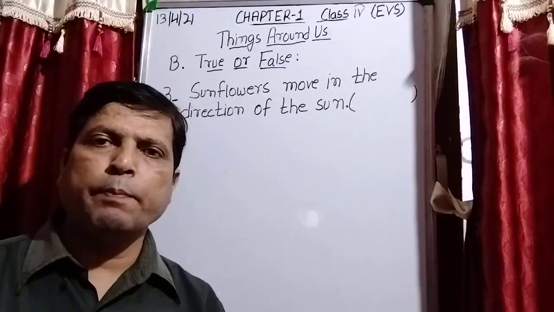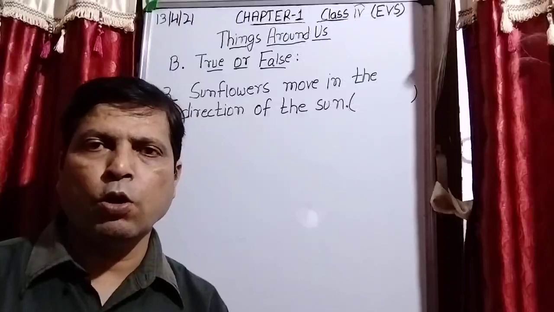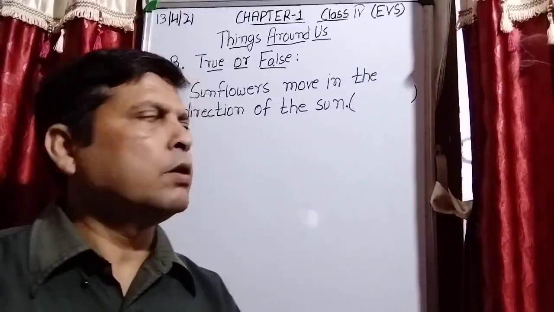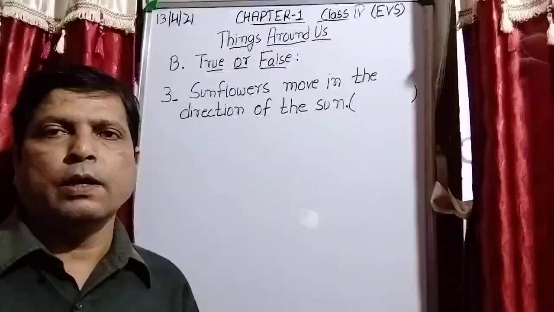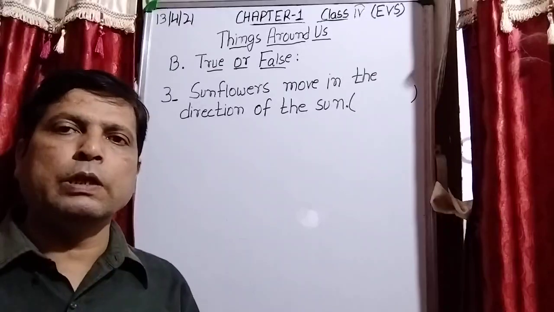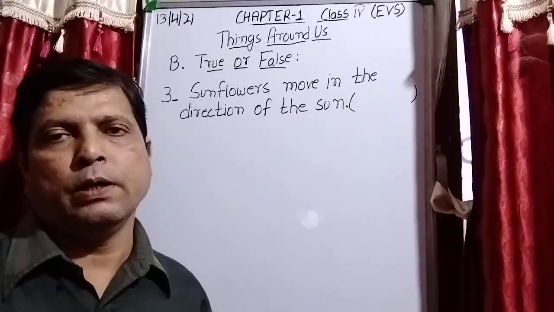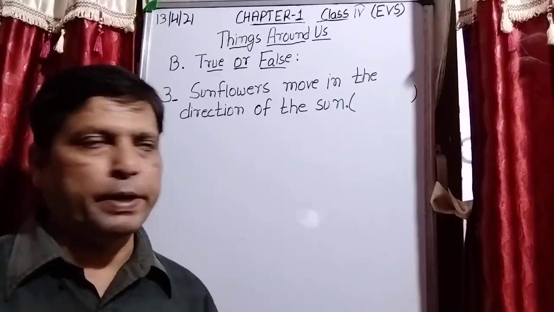And one more example, I have already explained to you about the plant touch-me-not. If you touch the leaves of that plant, they shrink. So the question is, sunflowers move in the direction of the sun. Yes, this is true. In this manner, plants also show movement.